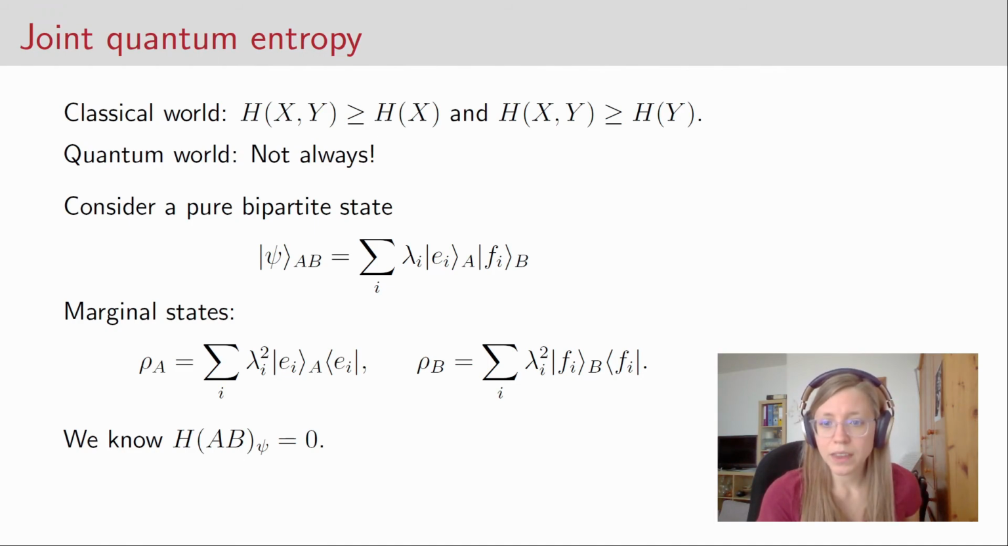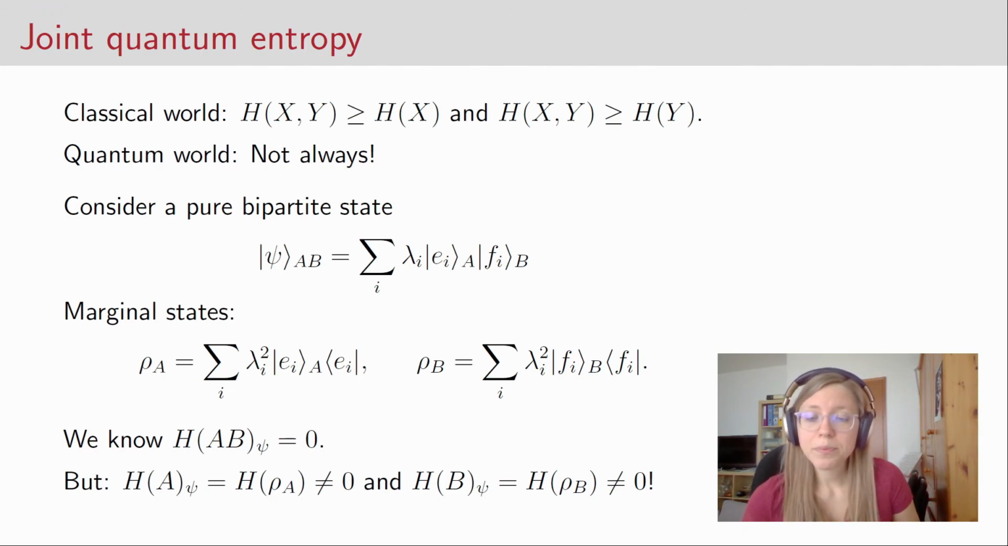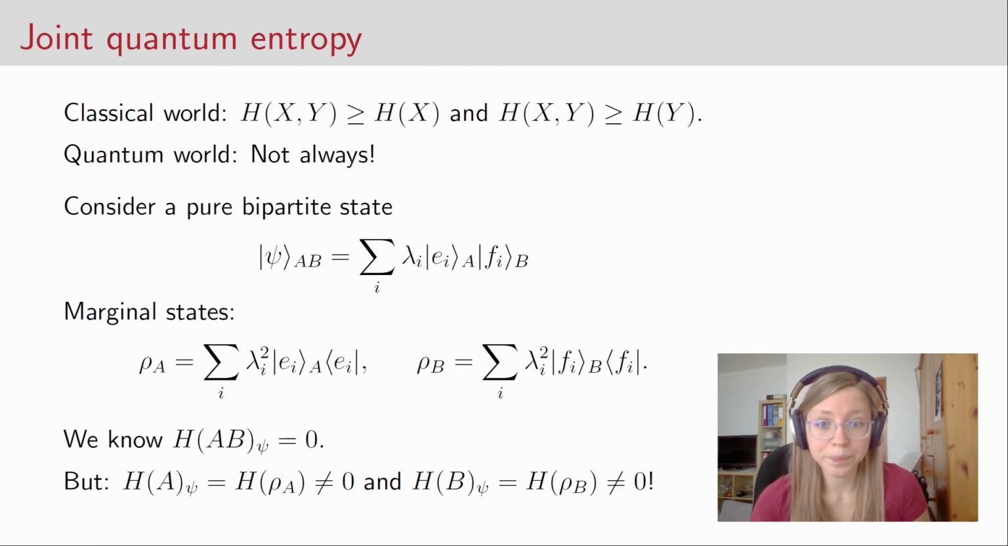Okay, so the joint entropy is 0. But what about the marginal entropies, so H of A and H of B? Well, since the marginal states are not pure states, these entropies do not necessarily have to be 0. They can, of course, in some special cases, but they don't have to be in general. And also very interesting, they are actually the same, because they only depend on the eigenvalues, and the eigenvalues of the marginal states are the same.